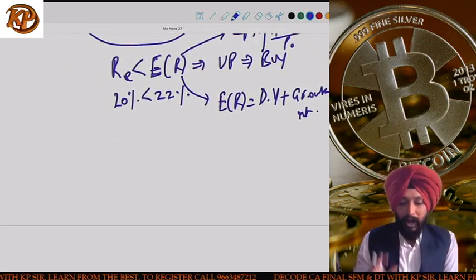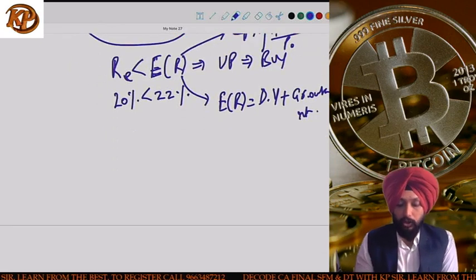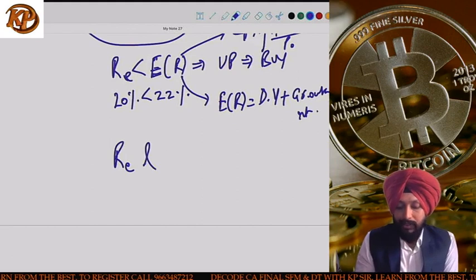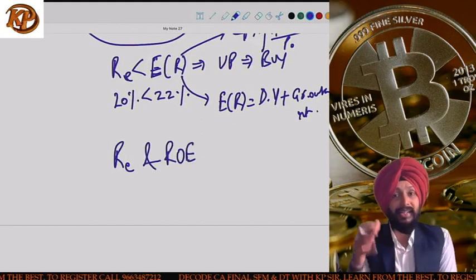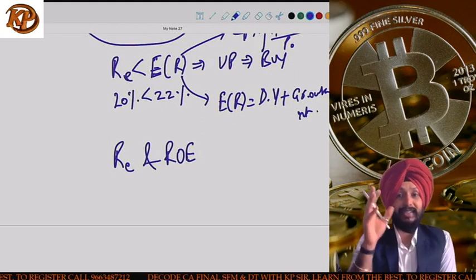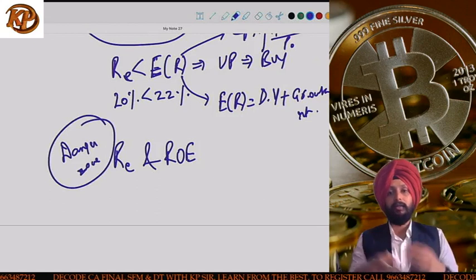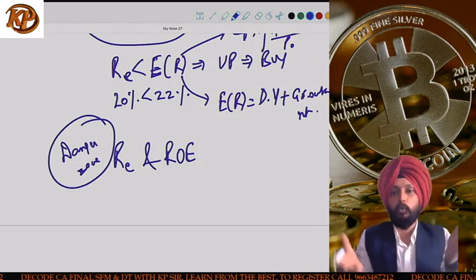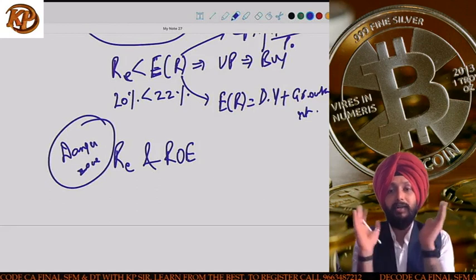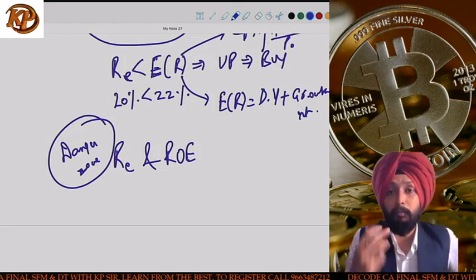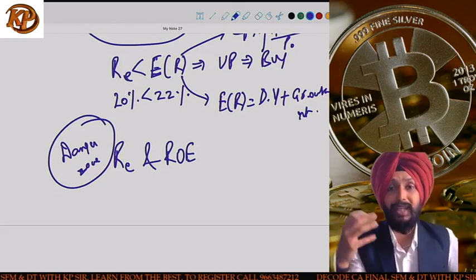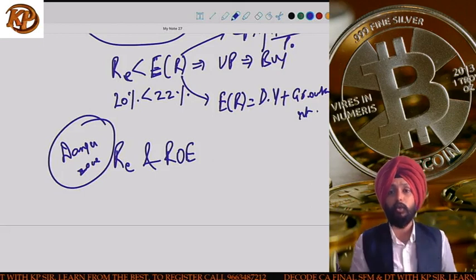We have understood that. After you have decided whether you want to buy the share or not, then what we do is we compare RE and ROE, where ROE is return on equity. This is the danger zone, guys. This is where some students have a tendency to get confused and start interchanging the two terms. They feel RE and ROE are the same. Actually, RE and ROE are not the same. RE is your requirement. ROE is what the company is able to generate for its equity shareholders.